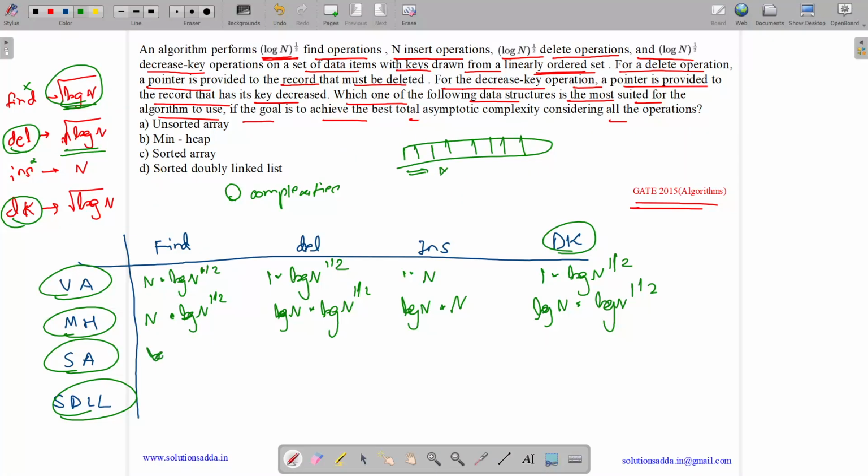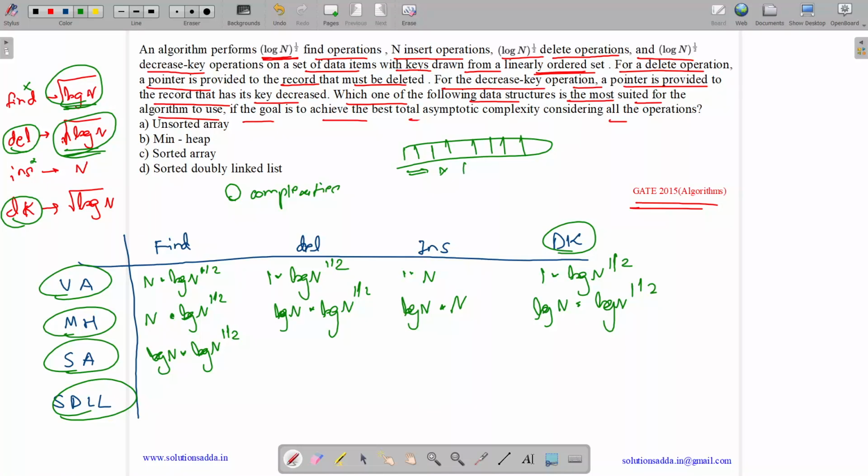So binary search takes log n time for one operation, and we have log n to the power 1 by 2 operations. So the total complexity is log n to the power 3 by 2. Now we have delete operations. So how many deletes do we have? We have log n delete operations.